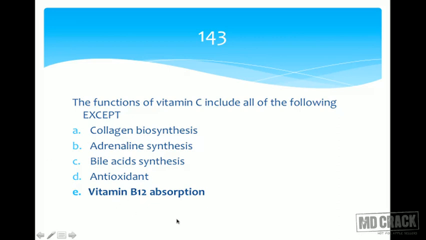So what about vitamin B12 absorption? B12 absorption is very specific, and it requires a glycoprotein called intrinsic factor, or intrinsic factor of Castle, and B12 is actually called the extrinsic factor of Castle. So the intrinsic factor and extrinsic factor will combine, and only then B12 will not be degraded in the stomach.